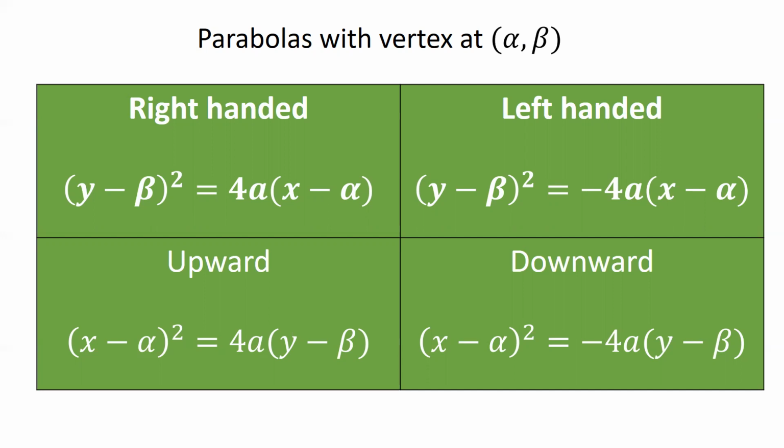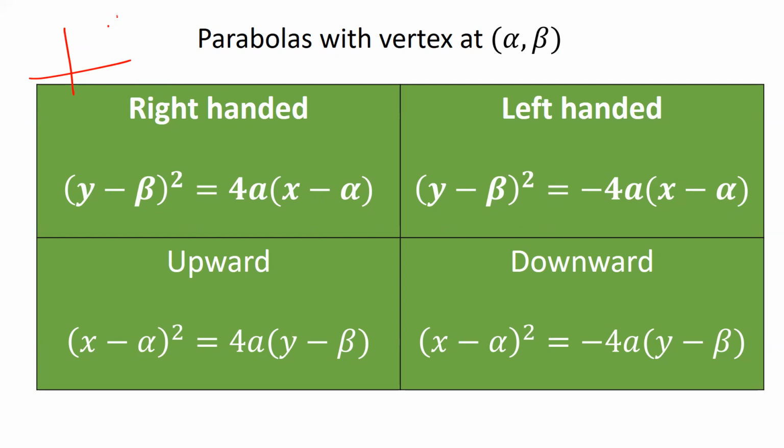All right. So what I mean to say is that initially we have discussed all the parabolas with vertex at 0 comma 0, and now we will be discussing all the parabolas that have their vertex at some point alpha comma beta, but all those parabolas will always have their axis either parallel to the x-axis or parallel to the y-axis.